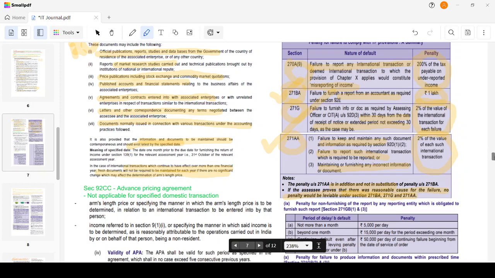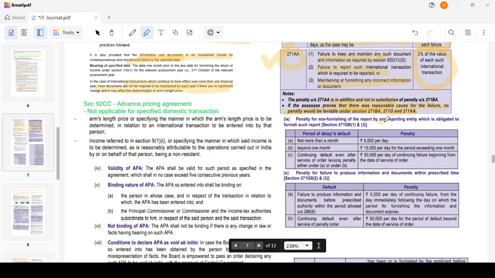Penalty for non-furnishing of report by any reporting entity which is obligated to furnish a report, like the master file and the CBC reporting, which we are going to discuss. But the penalty alone we will discuss here. If the delay is not more than 1 month from the due date, then 5,000 per day. Beyond 1 month, 15,000 per day. Continuing default even after service of order, then 50,000 per day, beginning from the date of service of order.